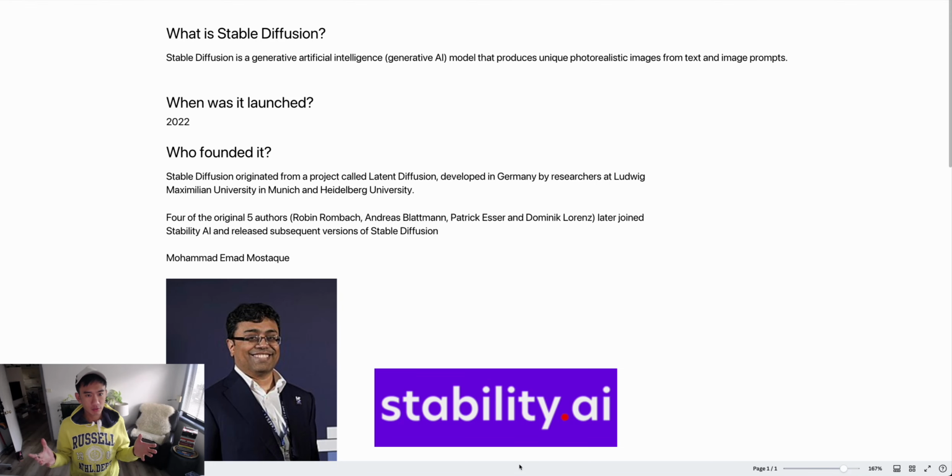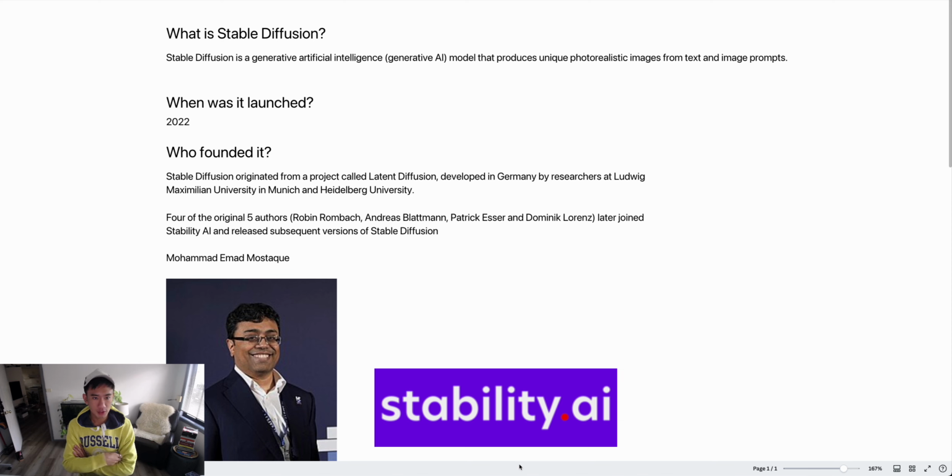So I'm trying to create image generation locally on my laptop so I don't have to pay for a monthly Mid-Journey subscription. Because if I want to create a bunch of image generation for my business, it's not going to be feasible using a monthly capped credit sort of paid software when you can actually do it for free. But before doing so, I needed to understand what is Stable Diffusion. Everyone was like, hey, if you want to do it for free, look into Stable Diffusion.